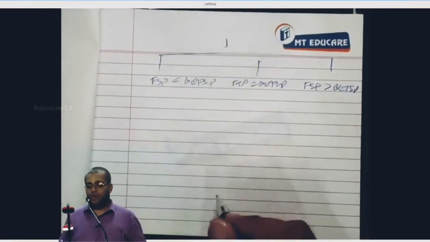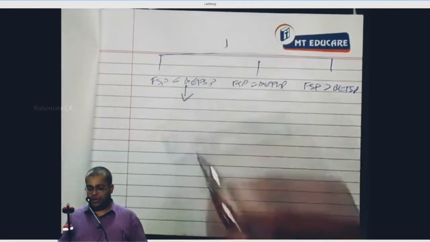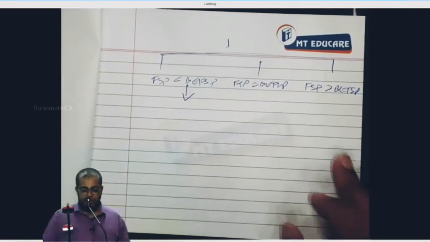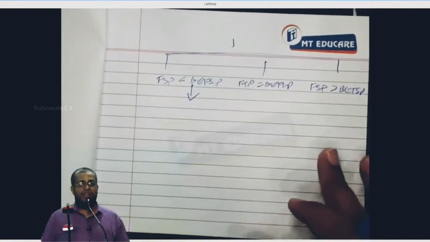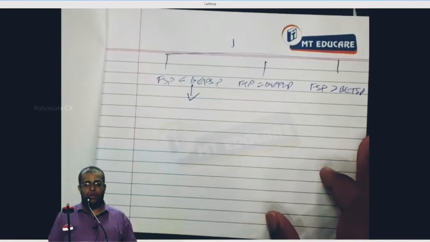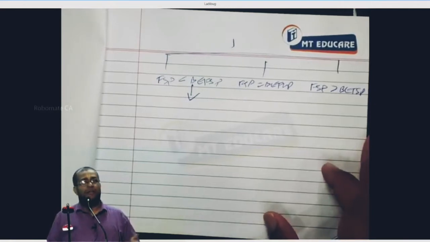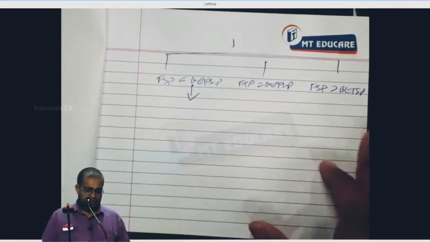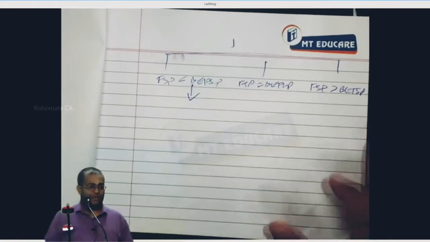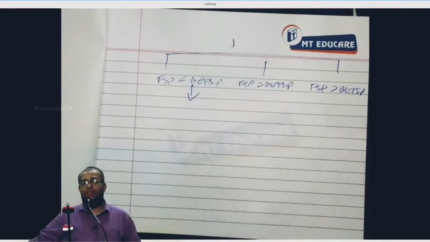Now, write one below another. First branch: FSP less than break-even FSP means who is earning profit and who is earning a loss? Writer has profit and holder has loss.